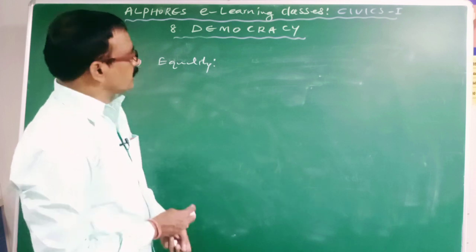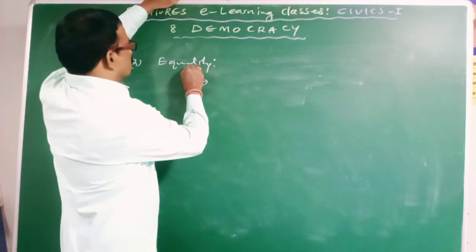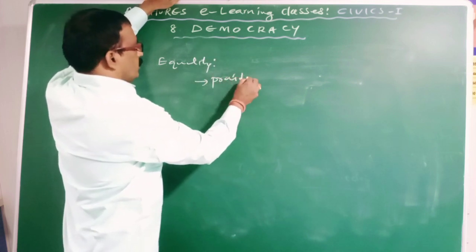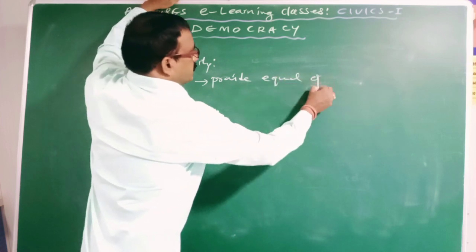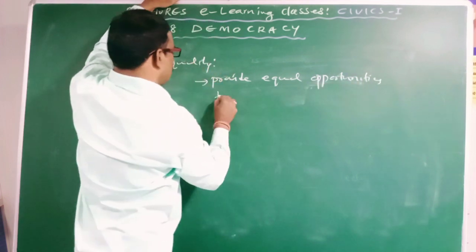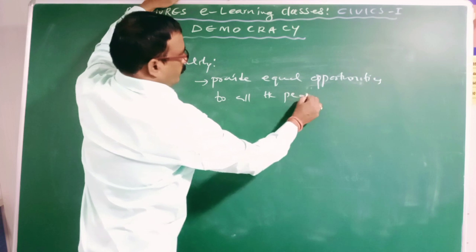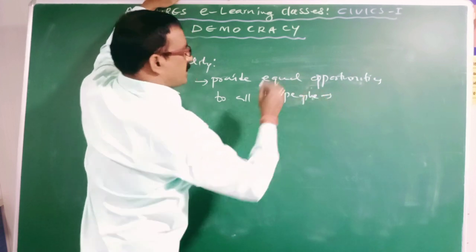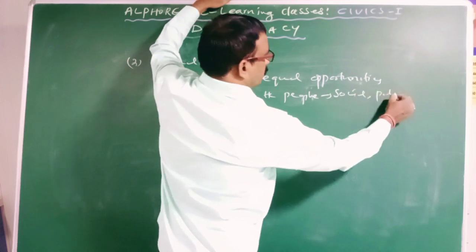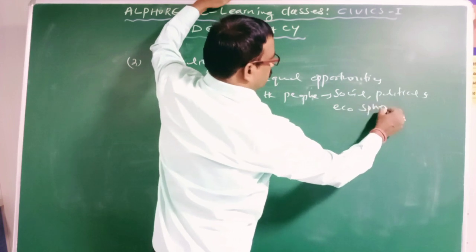The democratic government will provide equal opportunities to all the people in various spheres, that is, in social, political and economic spheres.